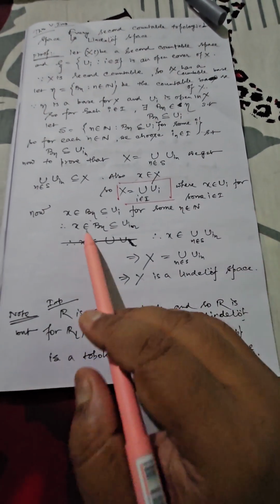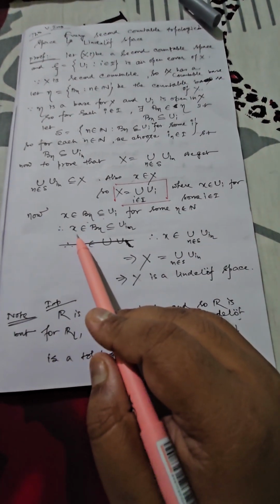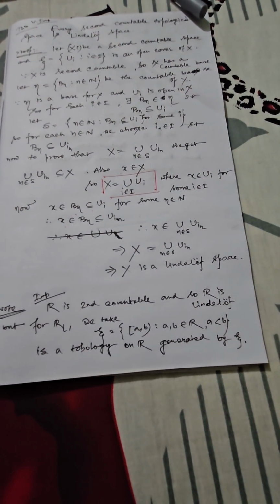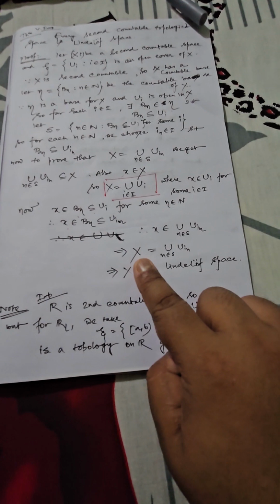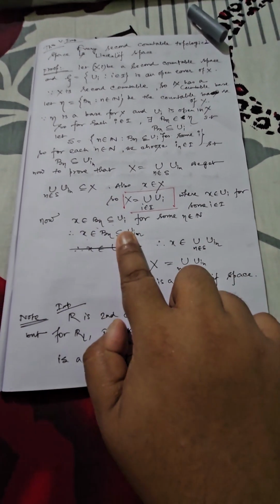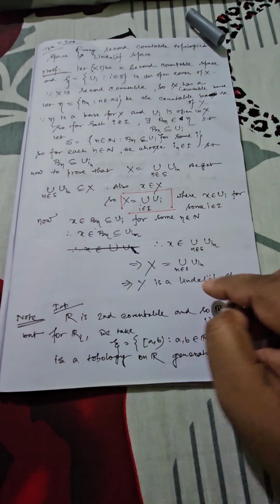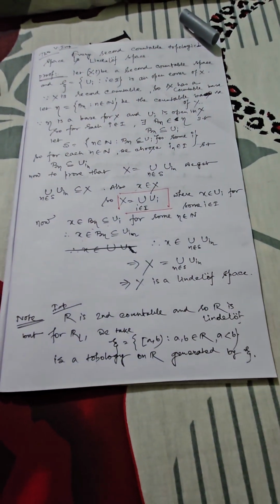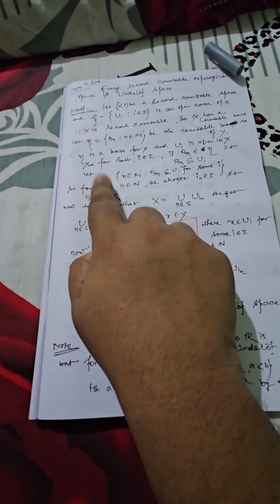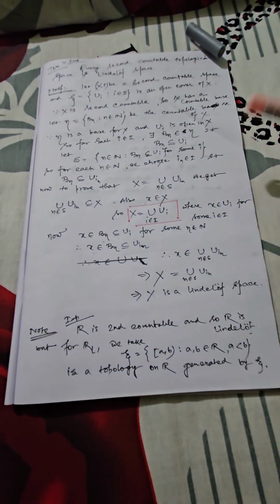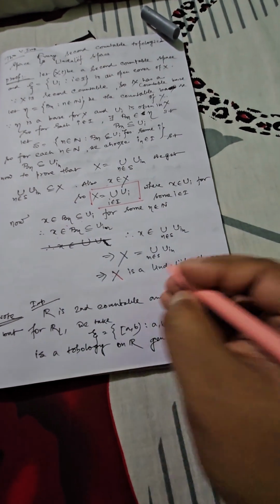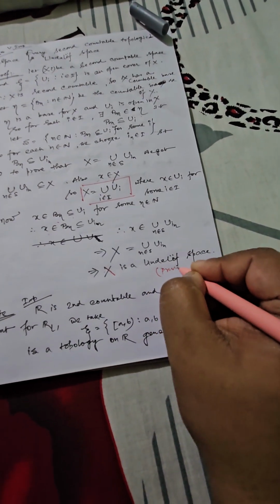So you can collect all possible elements like x, so that you can say the union of singleton x over all of them should be equal to the original space capital X, where capital X is the union of U_in, where n is a certain part of what? n is definitely chosen from the set of natural numbers, which is further contained within S, and thus it implies that it should behave like a Lindelof space. So this is the proof of this result.